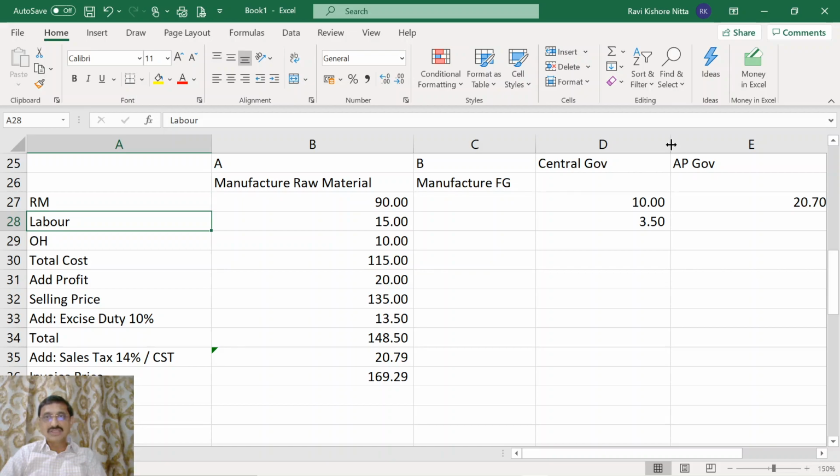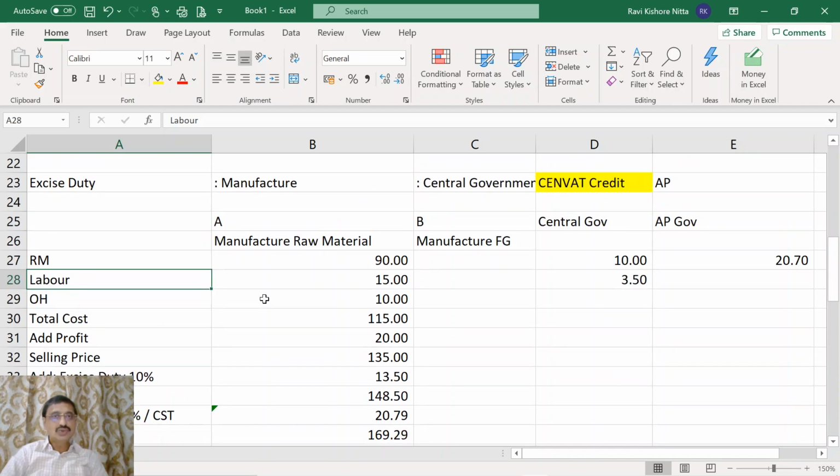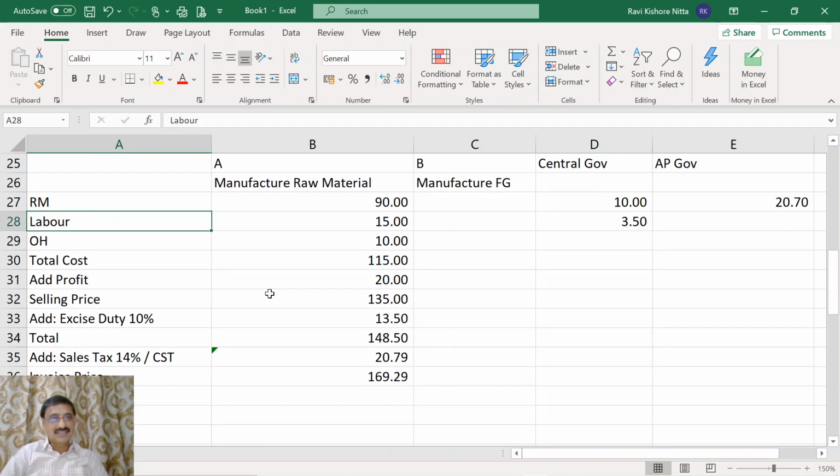What is the core concept? The core concept is that excise duty is on manufacture, and sales tax is on sale. If you observe, A has done both the transactions. The first transaction, he manufactured. The second transaction, he sold the product.